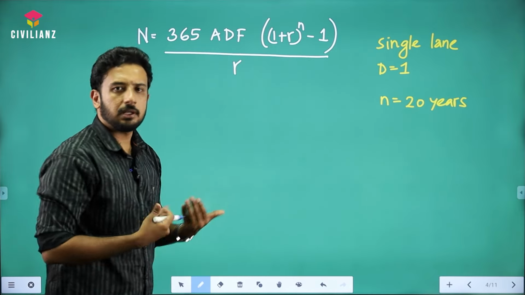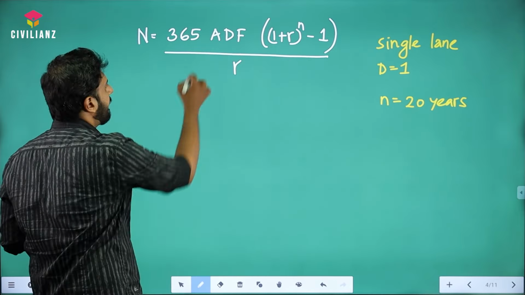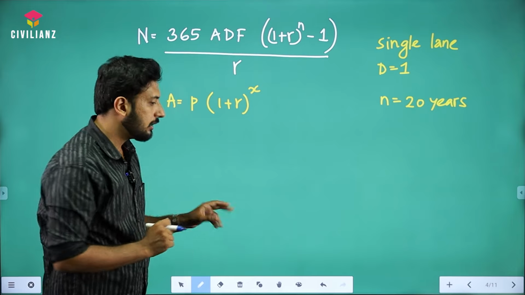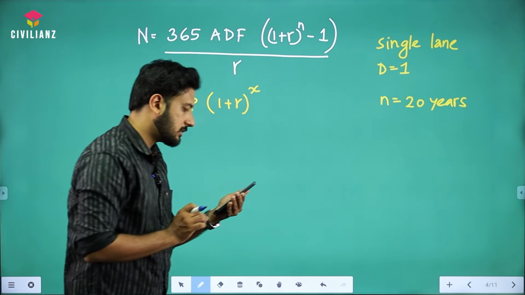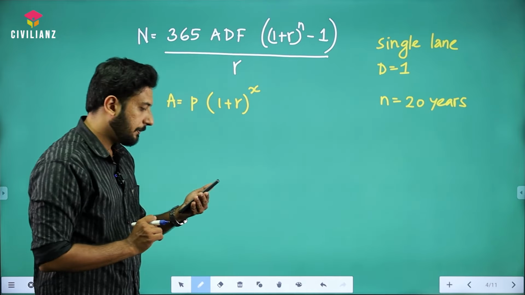Now, all other data we need to calculate. First of all, the A value, the anticipated traffic. How to calculate? The present traffic into (1 plus R) raised to X, where X is nothing but the construction period that they have given in the question. How much is it? 5 years, right?